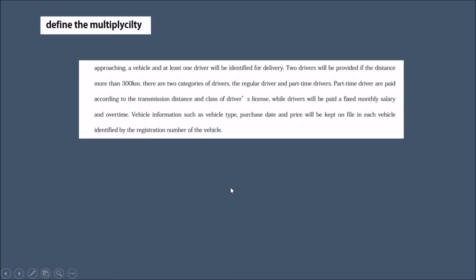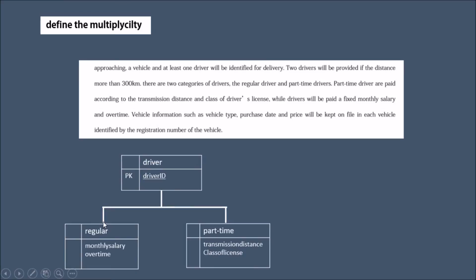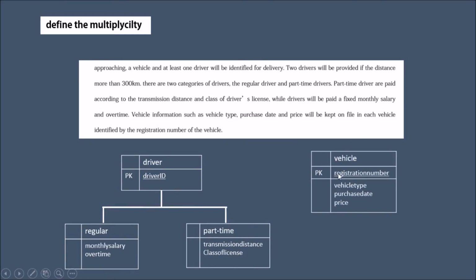So after that, can you see driver, which regular and part-time. Vehicle relationship is identified. Okay, we see two drivers. So that means one to many, and then number of the vehicles. So registration number of the vehicle means 1 to 1.